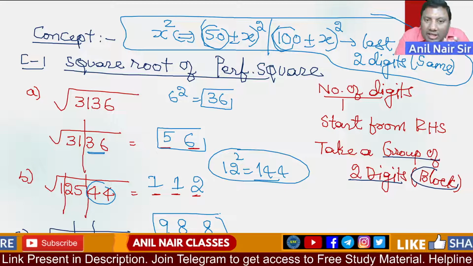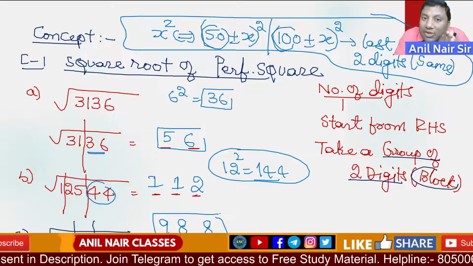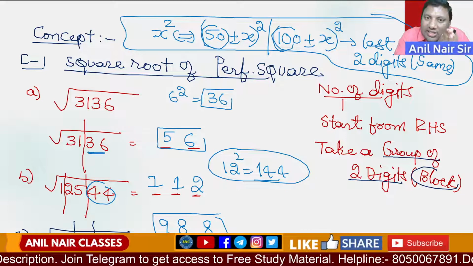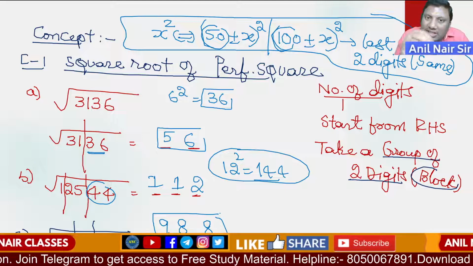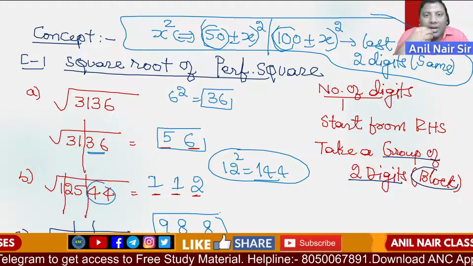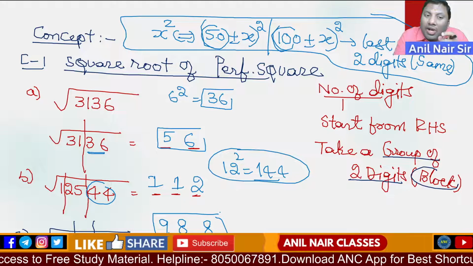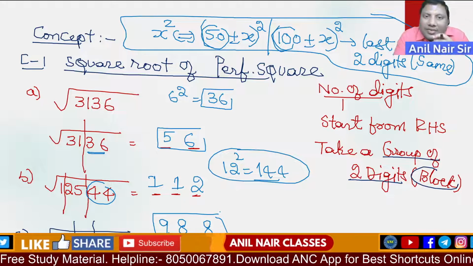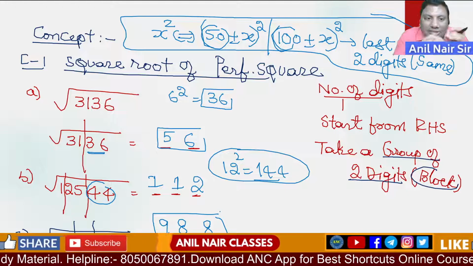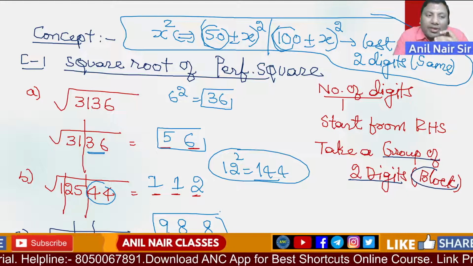What are we doing? First we are identifying the last two digits of the number. 36: 6 square is 36. 50 plus 6, 50 minus 6. 50 minus 6 is 44 square, which is a smaller number. 56 square is 3136. Directly you can find it out.